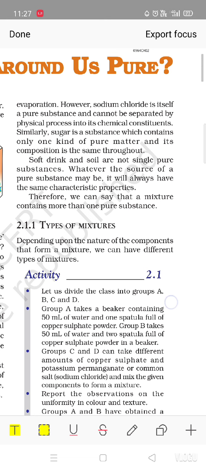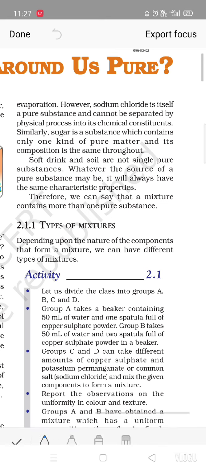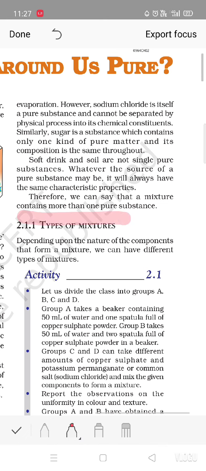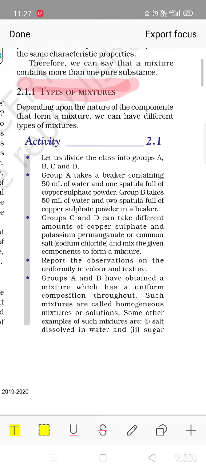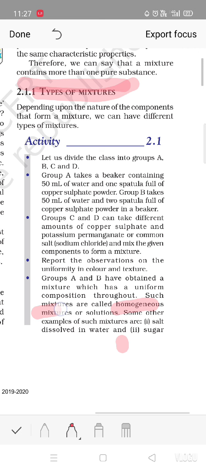Even the air around us is a mixture. Air is not pure. Why? Because it consists of many gases: oxygen, carbon dioxide, nitrogen. So it has more than one type of particle. So air is a mixture, not a pure substance. But if we talk about oxygen gas, this is pure because it consists only of O2 molecules. So this is all about the pure substance. In other words, a substance is a pure single form of matter. Now come to what a mixture is.